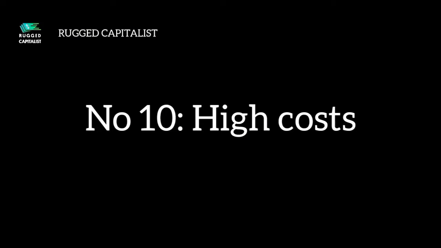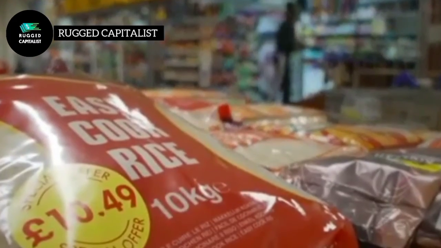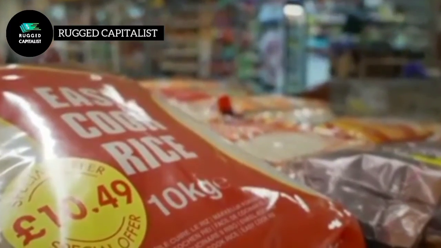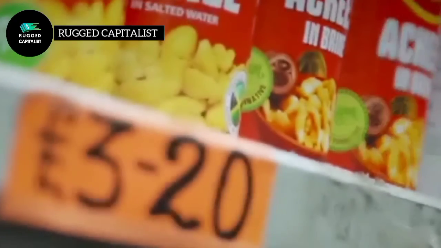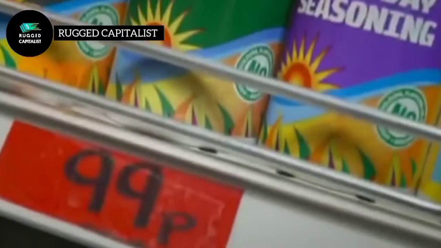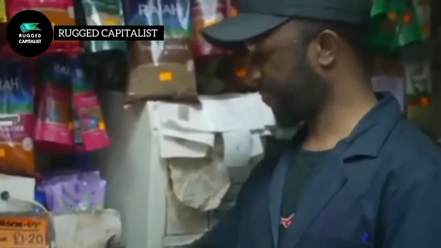Number 10. High costs. The last root of poverty is simple: stuff costs too much. Even the basics can be too expensive. According to stats from the World Food Program, the poorest households in the world are spending 60 to 80% of their incomes on food. Food prices are also very unpredictable in certain areas, so when they rise, the poor have to keep cutting out other essentials.